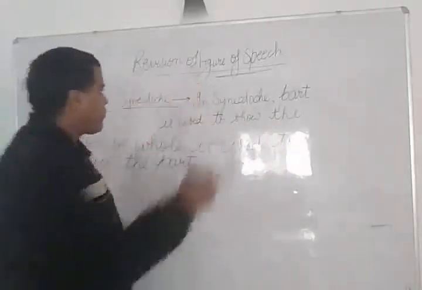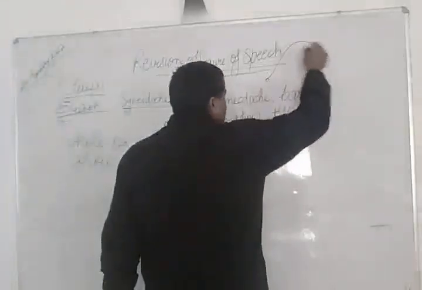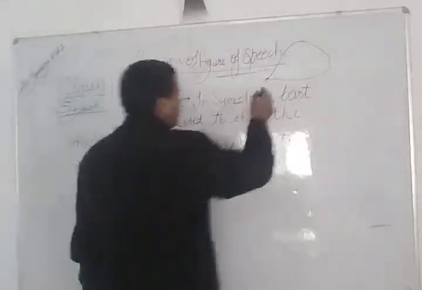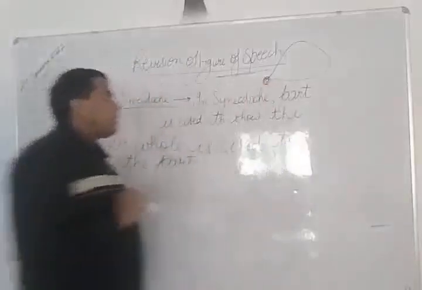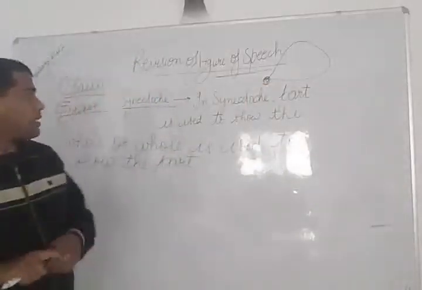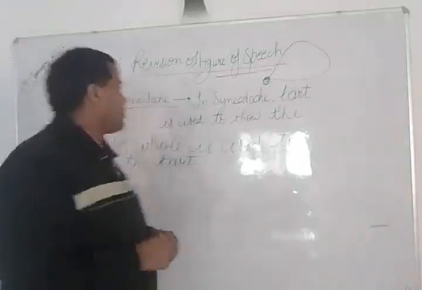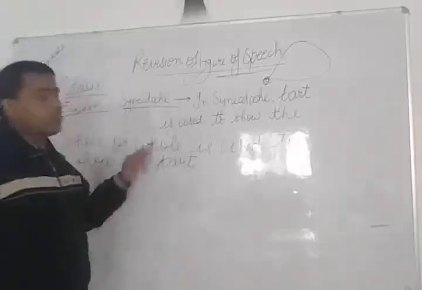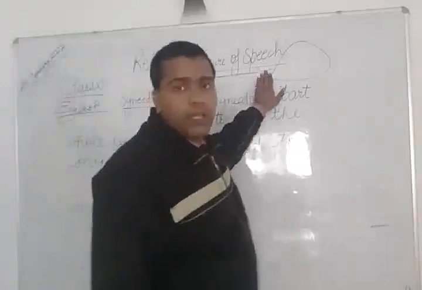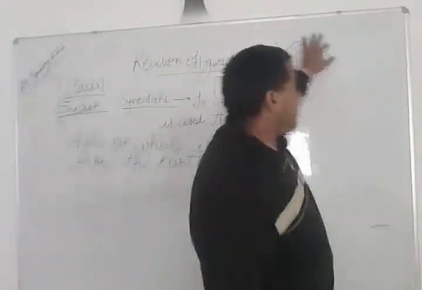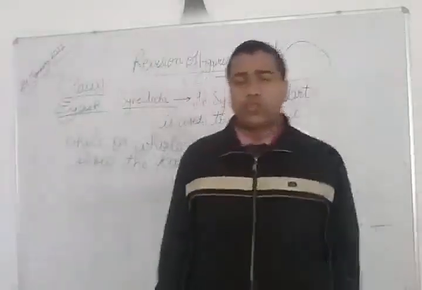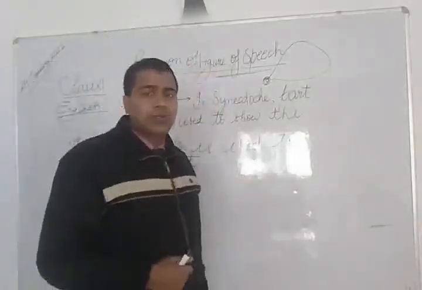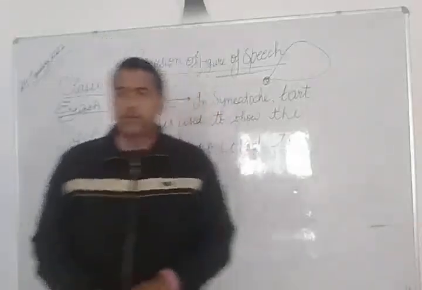From one thing you can explain the whole thing. Suppose the whole thing is given, and when you explain it, you show a small part of the whole thing. That is known as synecdoche. Okay.